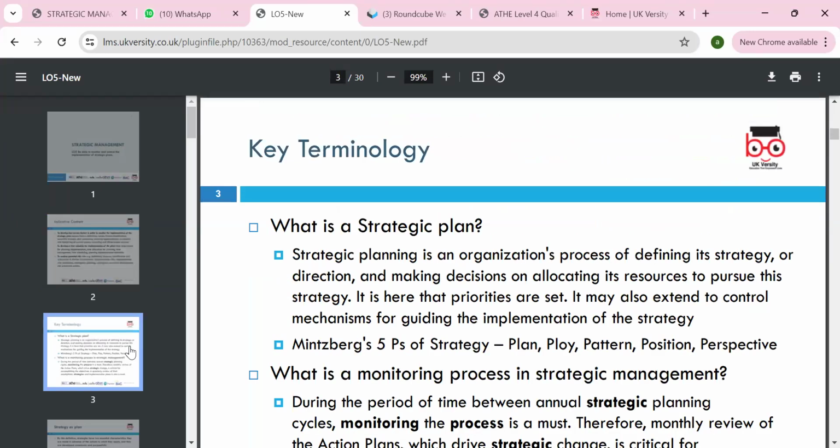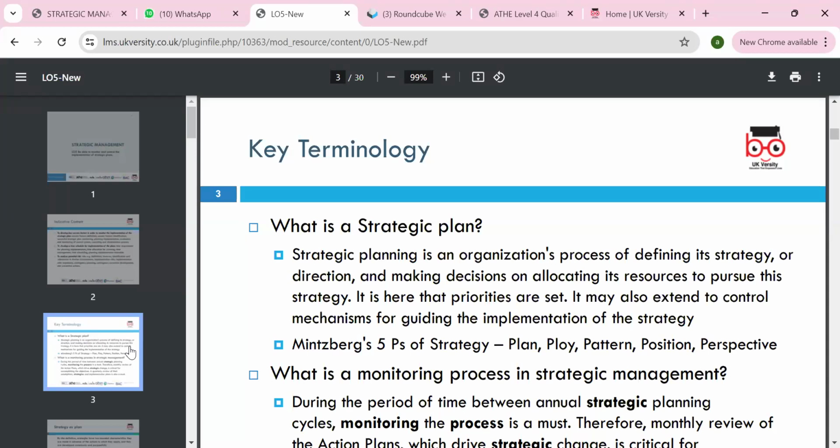So what is meant by strategic planning, which we discussed in lesson 1 as well: defining the strategies and direction, and making decisions or allocating resources. Resource allocation is very important. We have 3 types of major resource: manpower, the people; assets; and financial resources. These we need to allocate, and we need a control mechanism in place.